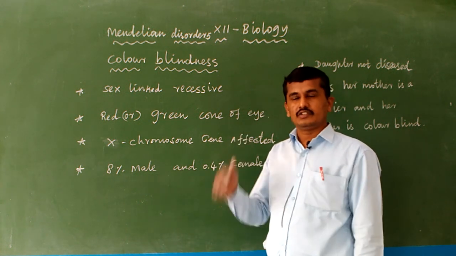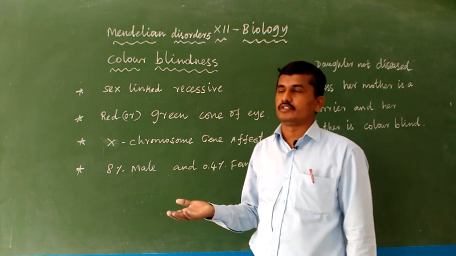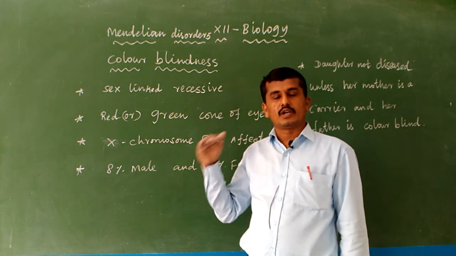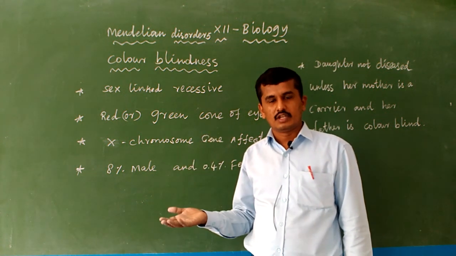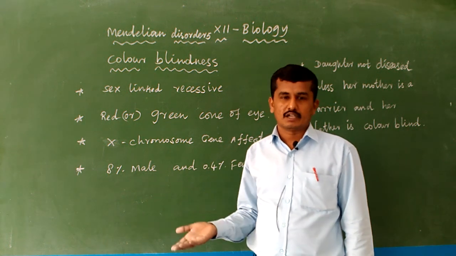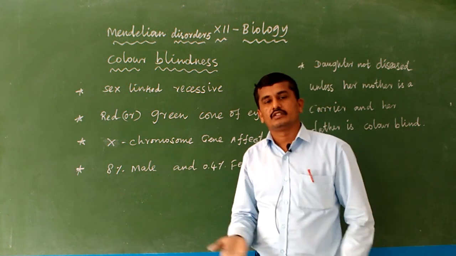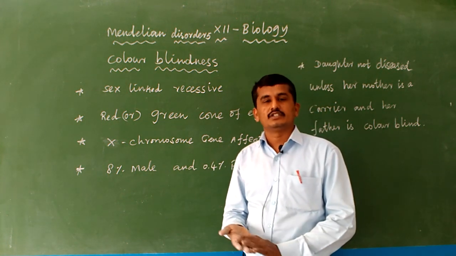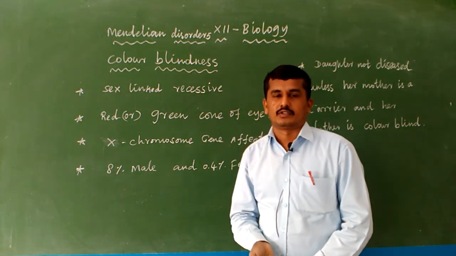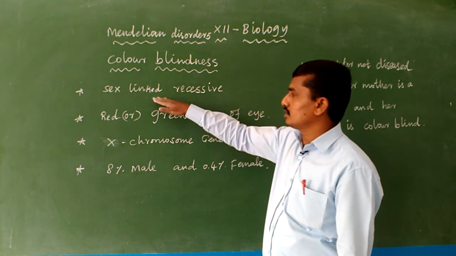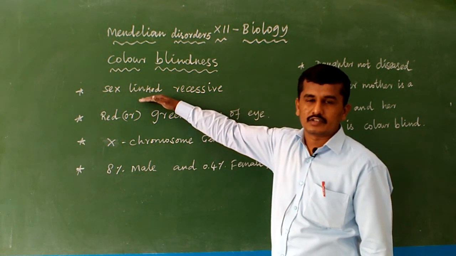If the disease is expressed in all generations, that is a dominant disease. In this case, the disease is expressed in one generation, and in the next generation it may or may not be expressed, but in the second and third generations the disease is expressed. So the disease is with the use of an X-linked, sex-linked disease.